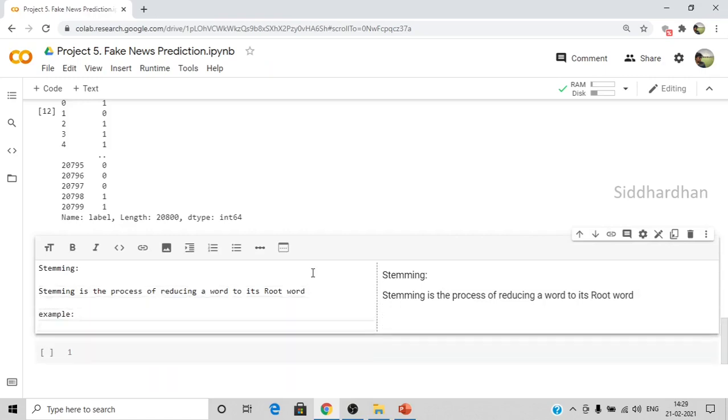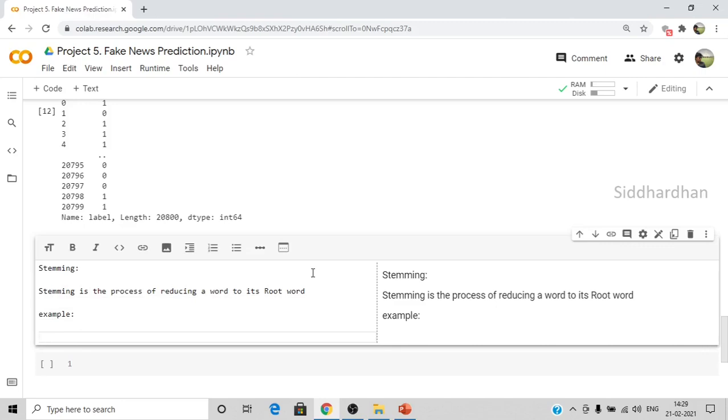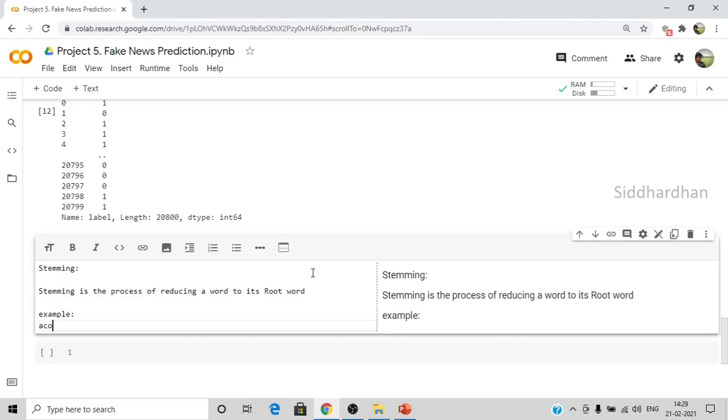There can be several words such as actor, actress, acting, and so on. So for all these words, the root word is act, right? For all these words, the prefixes and suffixes will be removed and the main root word will be captured. That is what we are going to do in the case of stemming.